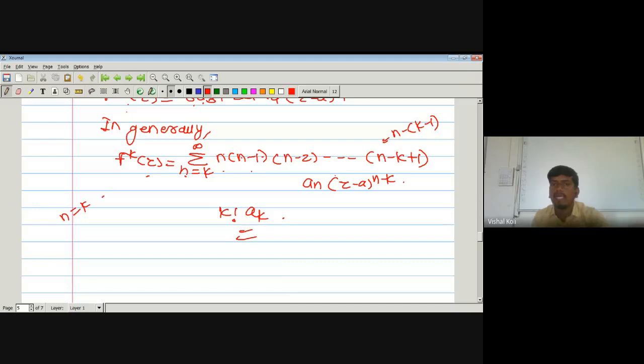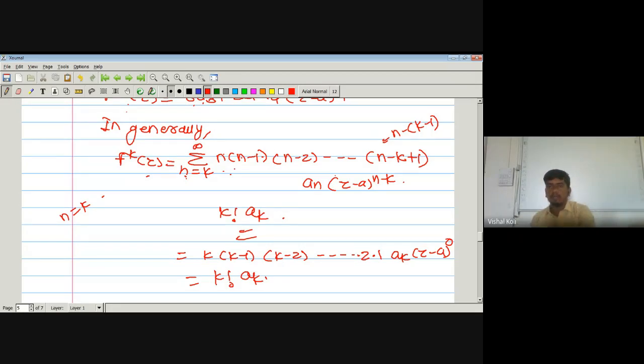At n equal to k, the first term is k into (k minus 1) into (k minus 2), and so on, up to (k minus k plus 1), which is 1, times a_k (z minus a) to the power k minus k, which is 0. So here we get k factorial a_k. This will be the first term whenever n equal to k. If we take n equal to k plus 1, then we will get the second term. Okay?